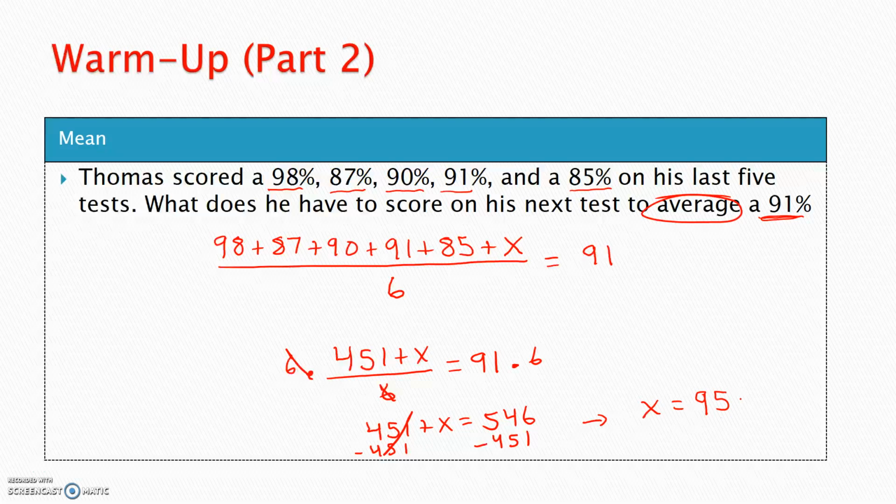So what does Thomas have to score on the next test if he wants an average of a 91%? He has to score a 95% on his next exam. All right, so he has to get that solid A to keep that 91%.